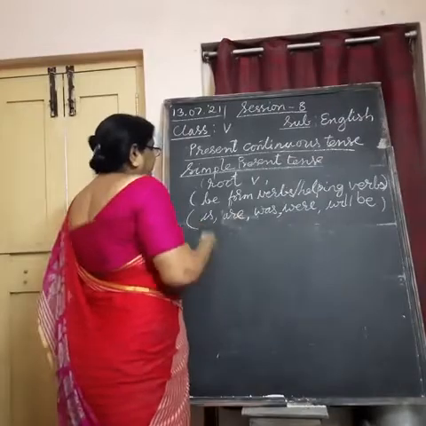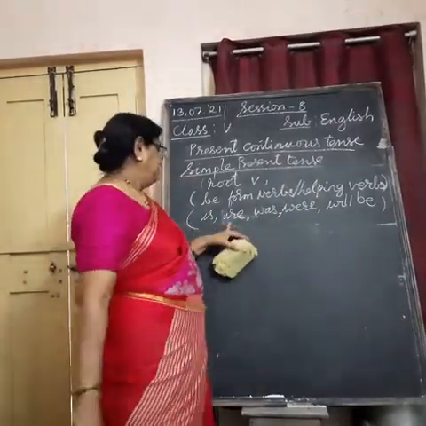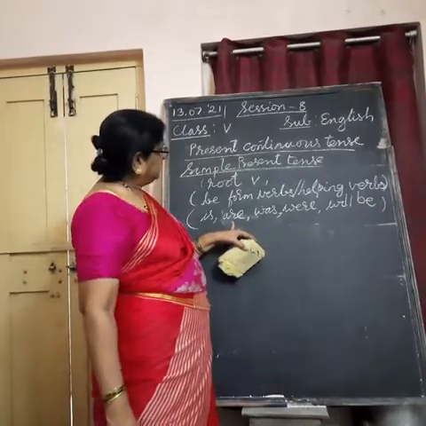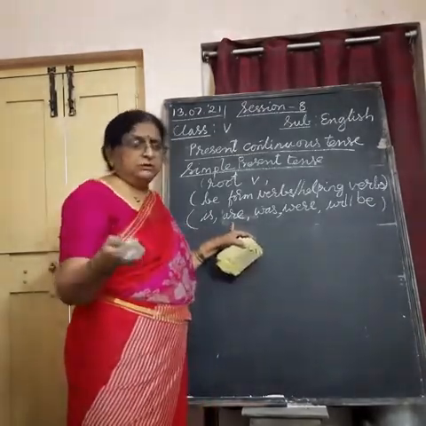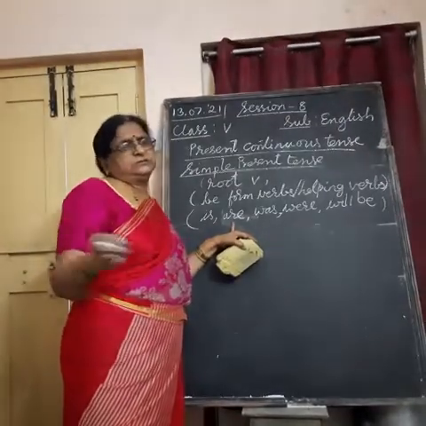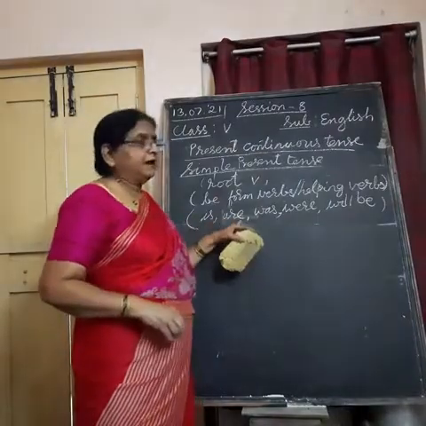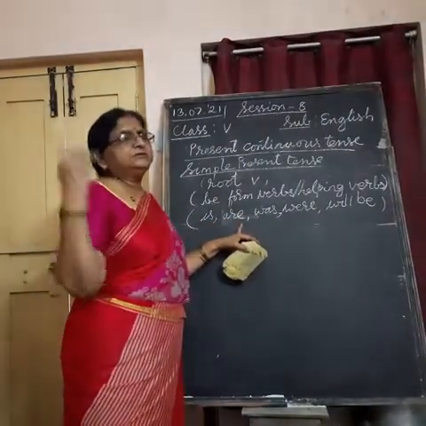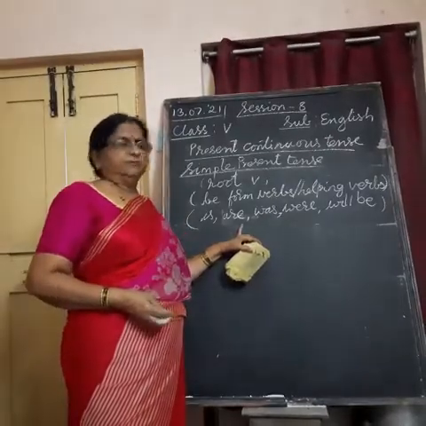With singular form we use is in the present continuous form, and with plural nouns like boys, girls, teachers, parents, etc., we use are to form the present continuous tense of the verb.